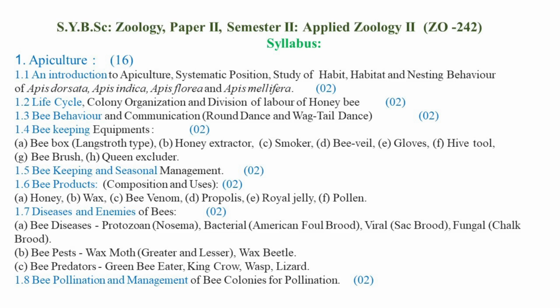Then honey extractor. So the bee box is a very important beekeeping equipment for rearing of the honeybees as a colony